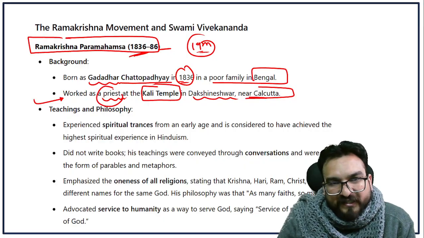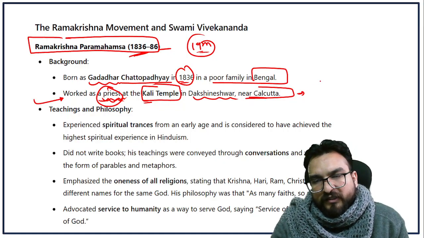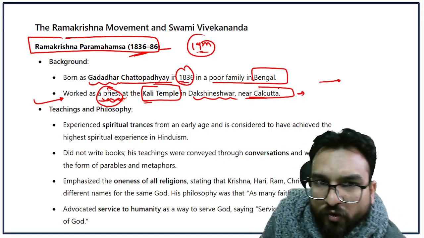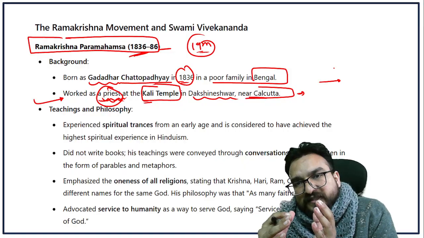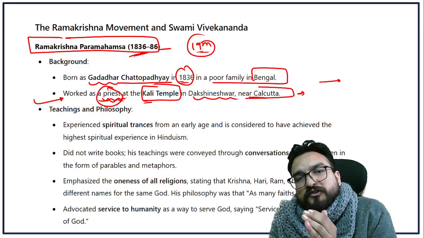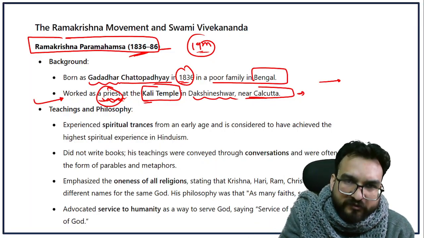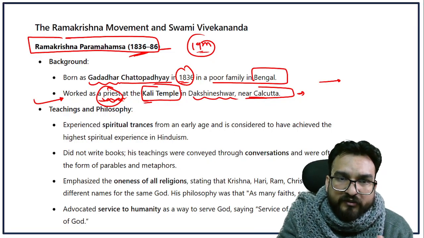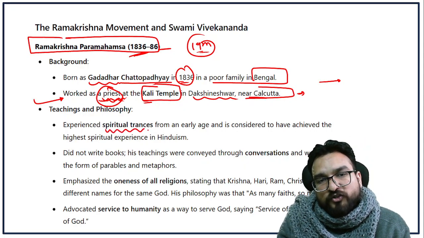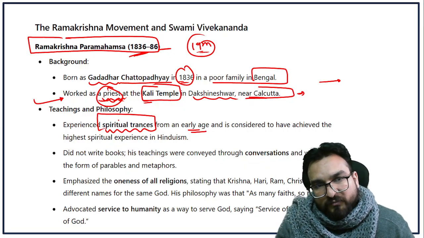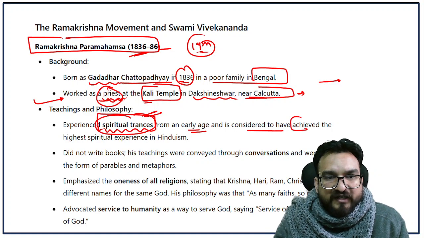While staying as the priest of the Kali temple, he used to pray to the goddess Kali, right? So one day he achieved oneness, or he was devoted so much to the worshipping of Kali Mata that one day he visualized Kali Mata himself. Right. That particular experience was known as spiritual trances from an early age. Means spiritual trances, oneness with God he achieved, and it's considered to be the highest spiritual